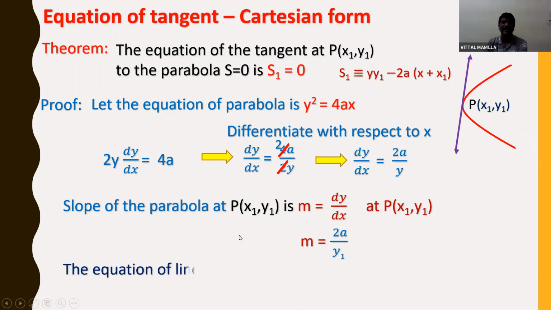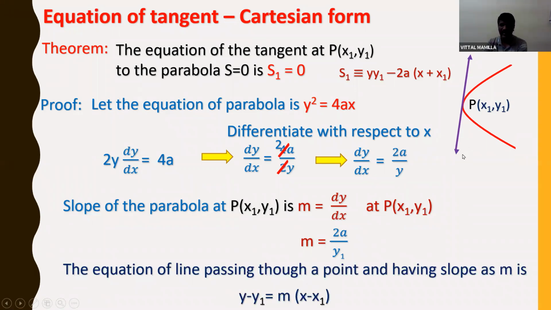Now I am finding out the equation of this line. Equation of a line passing through a point and having a slope, already we studied in the first year. The equation of a line passing through a point (x1, y1) having slope m is y minus y1 is equal to m into x minus x1. This is the equation of a straight line which is passing through a point and having slope m.